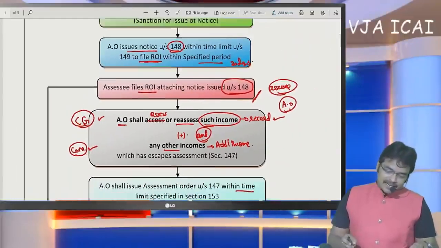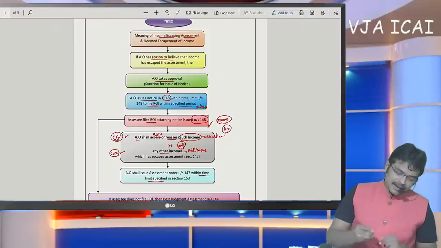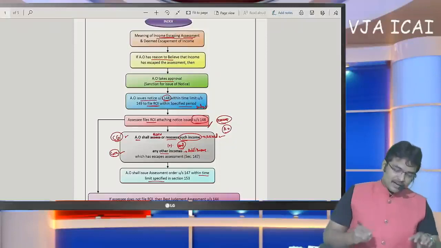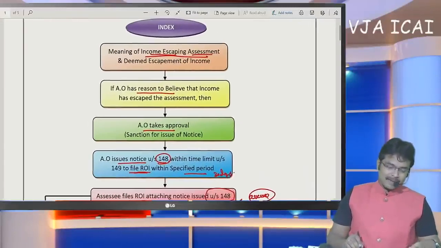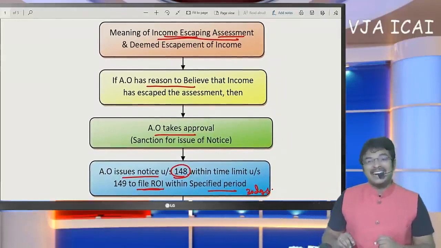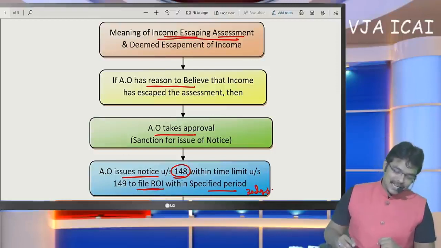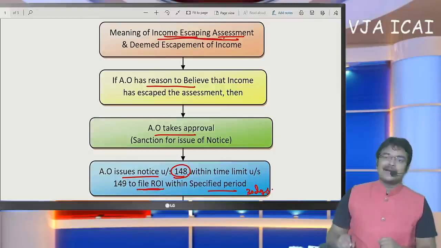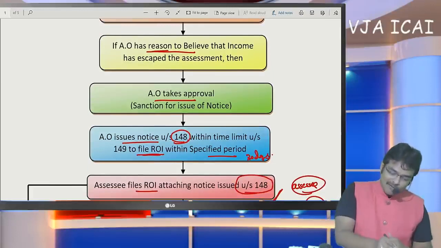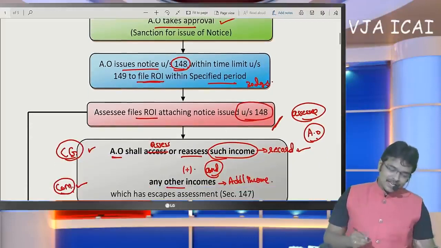So let me present it in a step-by-step manner. Sir, here first we need to learn the meaning of the term income escaping. When an assessment has been done where there is understatement of income or excessive claiming of losses, in such a case an income escaping assessment notice will be issued. The assessing officer should have reason to believe. It must be recorded in writing. Then he takes the approval of the higher officials and issues a notice to file the return of income.